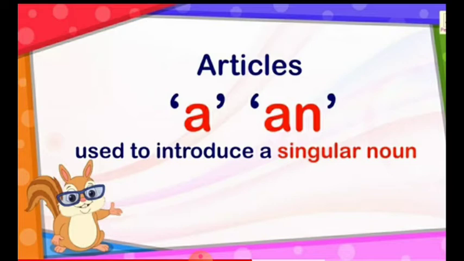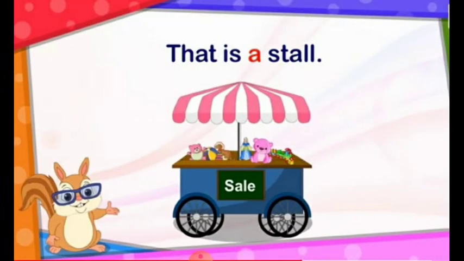When we talk about a singular noun, singular means one, and plural means more than one, which we also know as many. One and many. One is only one, many is more than one. Now see, this is a stall. What is this? This is a stall. Only one stall is there. We are talking about only one stall. Stall means छोटी सी दुकान. So we say this is a stall.